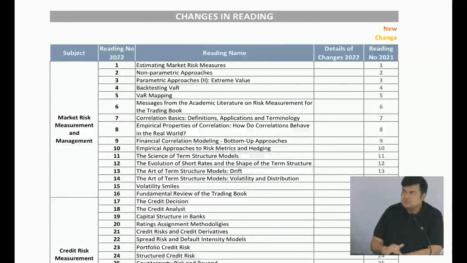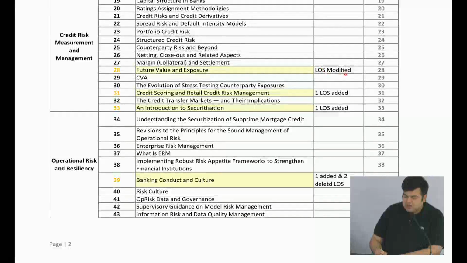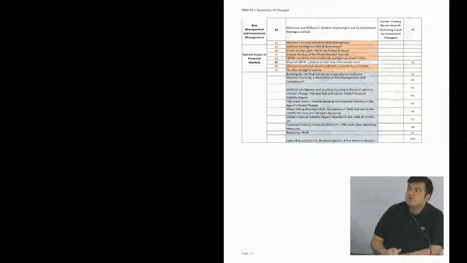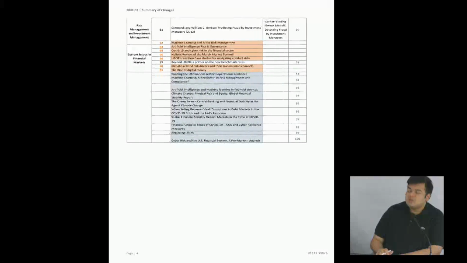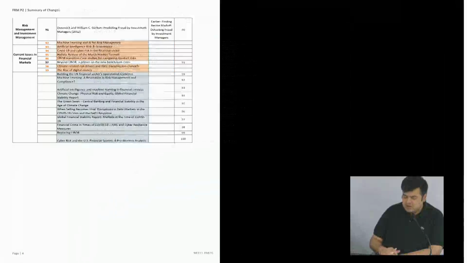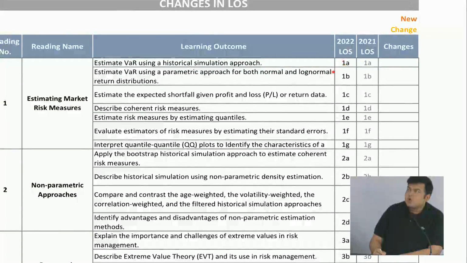In the next pages, this was just the summary. A chapter-wise detail has been given. There could be an LOS which has a modification. There could be a new one. So the details on a chapter-wise basis have been given over here, and the new chapters and the deleted chapters have been marked. For the deleted chapters, obviously we don't have a new chapter number, so the previous chapter numbers have been provided. And then an LOS-wise mapping has also been provided. What was the LOS number for 2022 versus 2021?